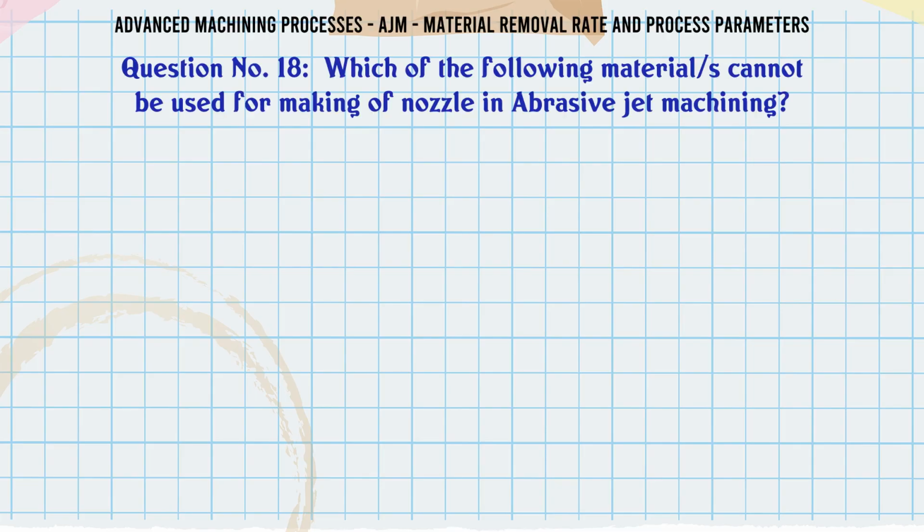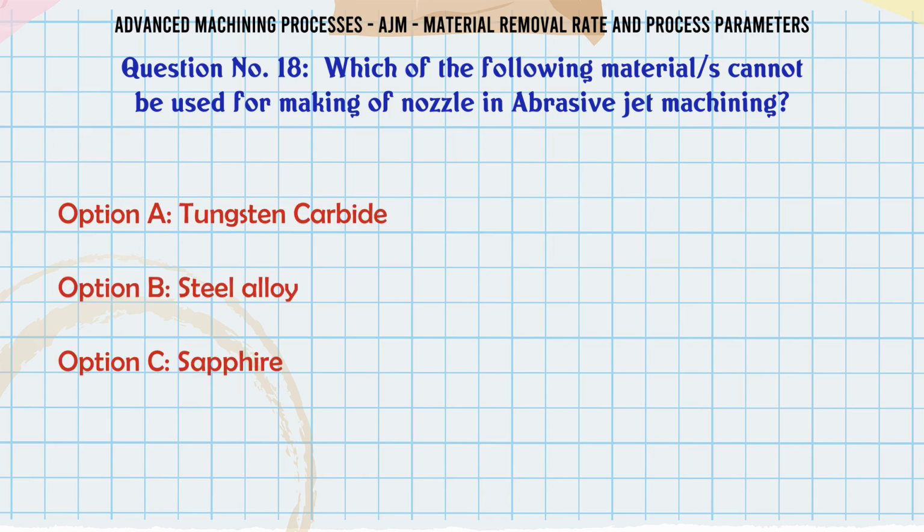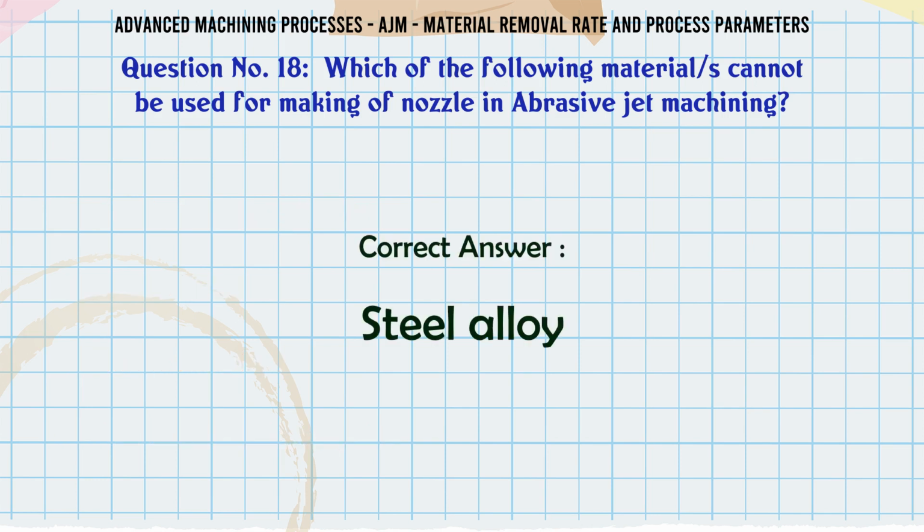Which of the following materials cannot be used for making of nozzle in abrasive jet machining? A tungsten carbide, B steel alloy, C sapphire, D synthetic sapphire. The correct answer is steel alloy.